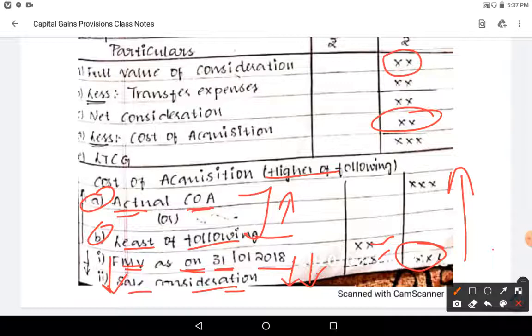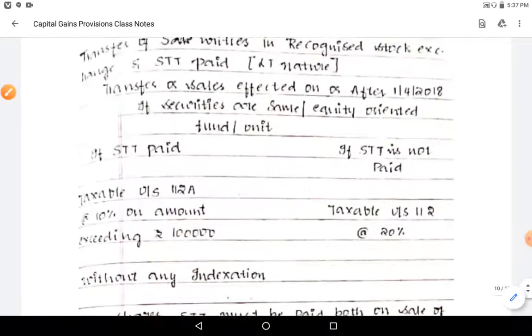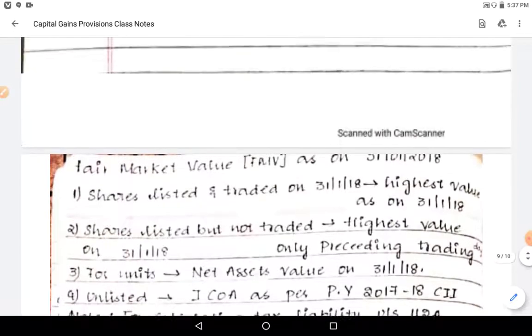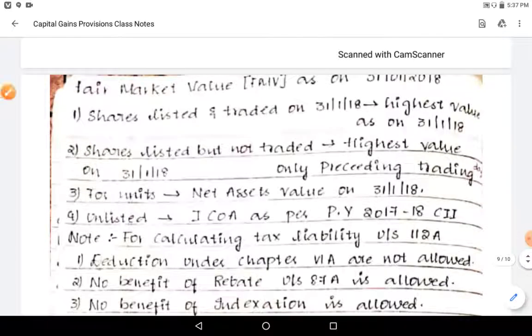How to get fair market value? Sometimes it will be given. If it is not given, we need to calculate it. That is also given in the notes at the top; she wrote it at the top as there was not enough space.